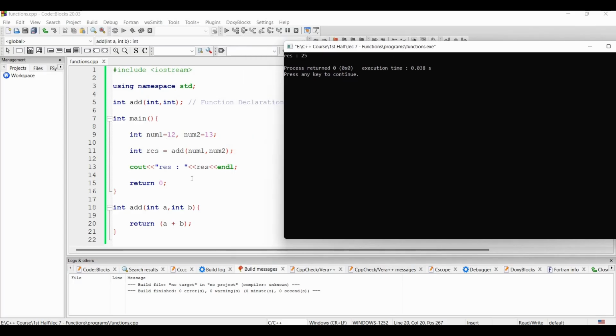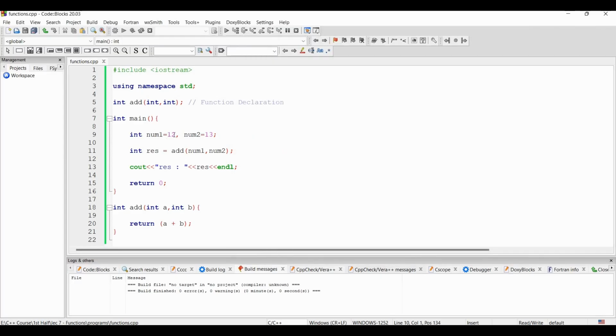So what's happening here? num1 is equal to 12 and num2 is equal to 13. We are passing these two numbers. Here num1 is being passed as a value. I can also write 12 directly, and I can also pass 13.